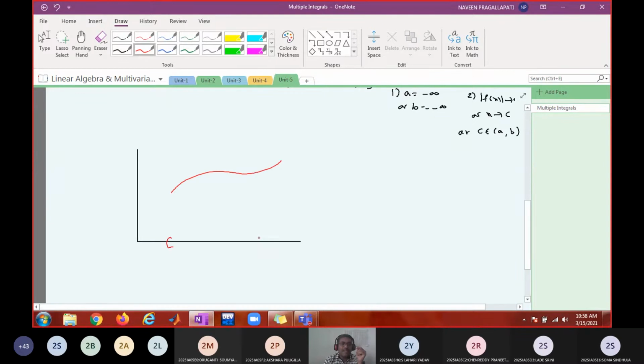For clarity, let us assume it is a continuous function. The integral from a to b gives the area bounded by the curve and the x-axis, right?